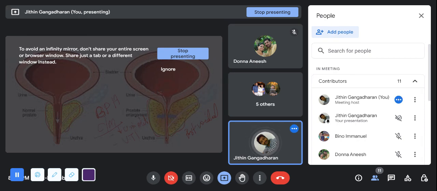So an increase in the amount of urine will be present in the bladder. Then a reverse condition will occur. So here we have the ureter. Urine may go back to the ureter and it may cause hydronephrosis. Okay, hydronephrosis. Hydronephrosis may be clear.